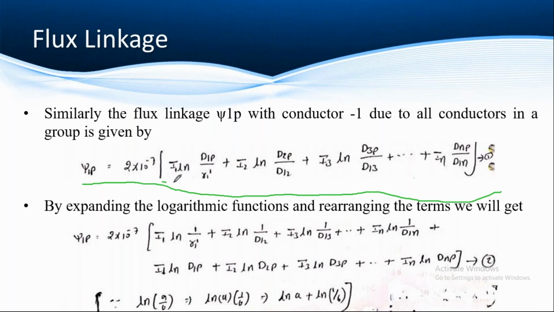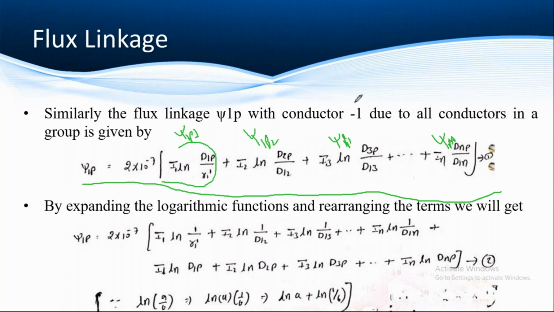Then we will get this term, which belongs to psi1 p1, that is 2 into 10 power minus 7 into I1 ln d1p divided by r1 dash. And this is the term which belongs to psi1 p2, this is psi1 p3, this is psi1 pn. After this, I already said, for simplification purposes we have to bring that mathematical equation into one form. Here we have a logarithmic equation, right? So we have to arrange some values.